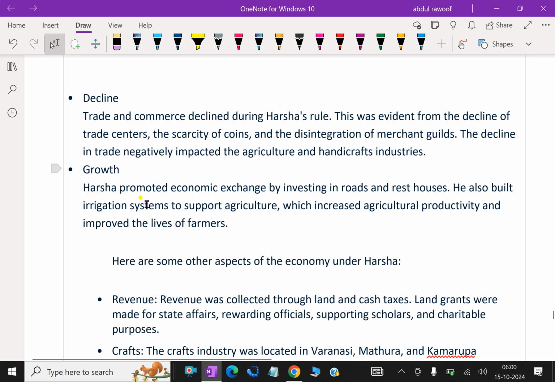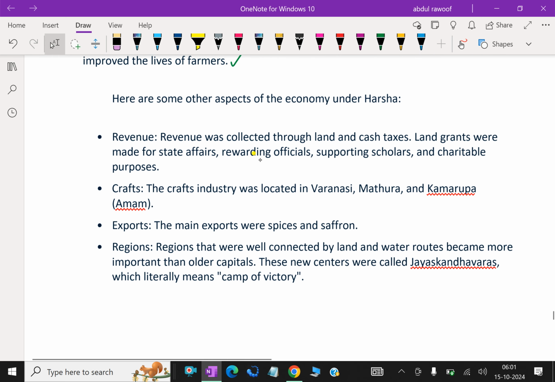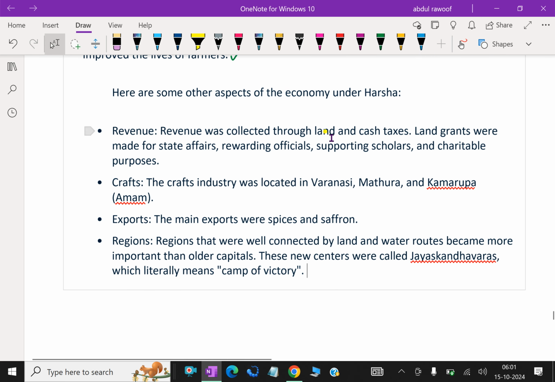Growth. Harsha promoted economic changes by investing in roads and rest houses. He also built irrigation systems to support agriculture, which increased agricultural productivity and improved the lives of farmers. Here are some other aspects of the economy under Harsha. The revenue was collected through land and cash taxes. Land grants were made for state affairs, rewarding officials, supporting scholars, and charitable purposes.